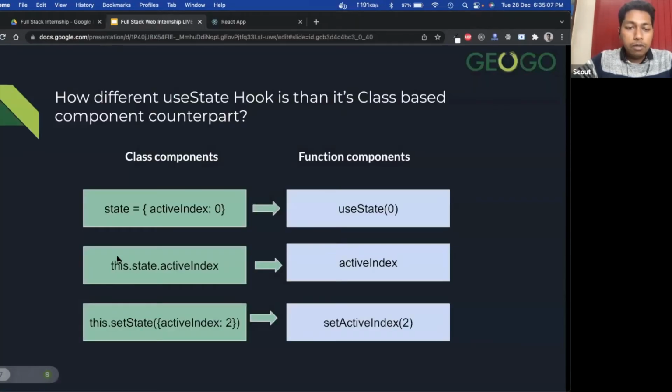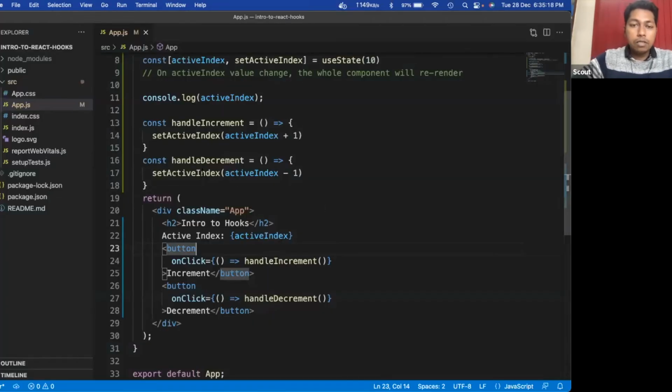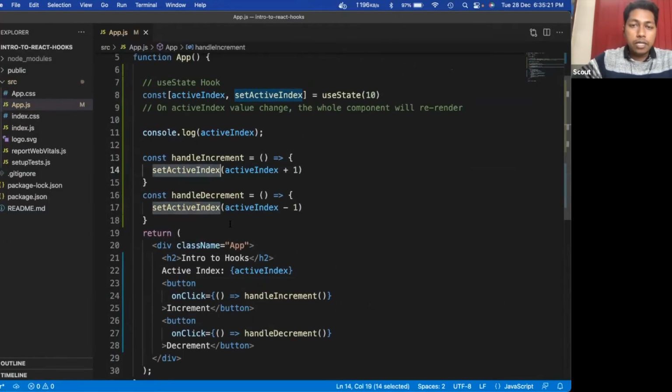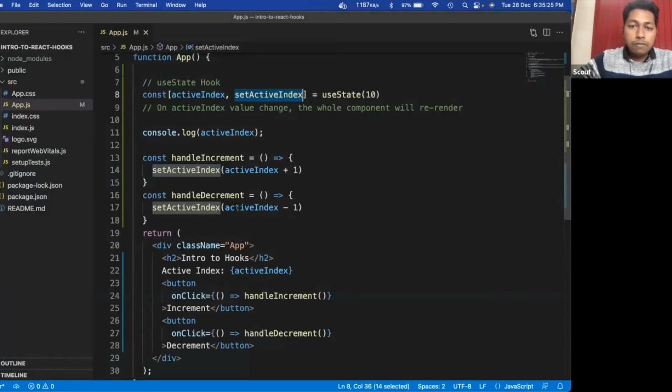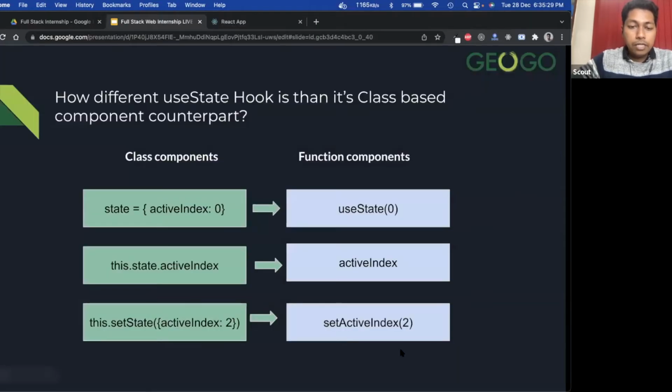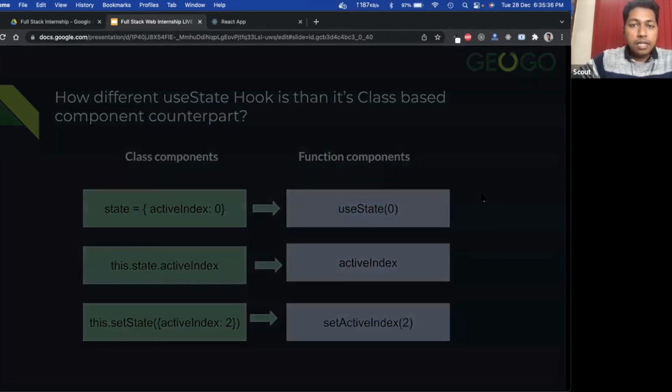In case of a class-based component, we have to do this.state.activeIndex. And to set the value, we can call this function and pass the new value. This is the difference between the class-based component on the left-hand side and the functional component on the right-hand side. I think this is done.